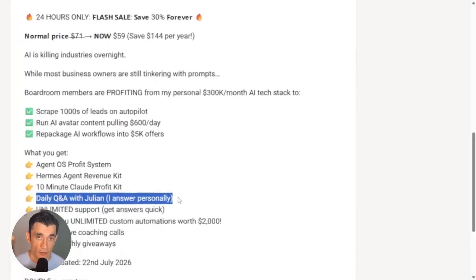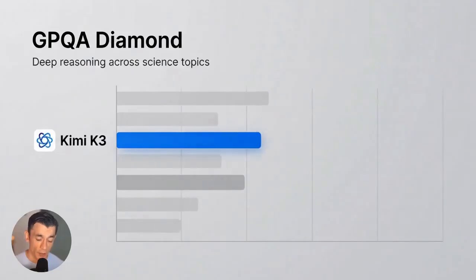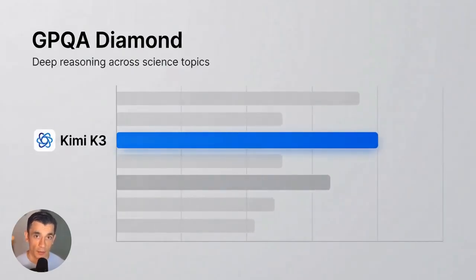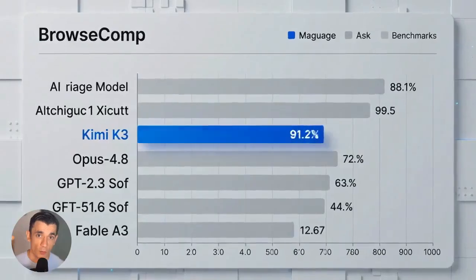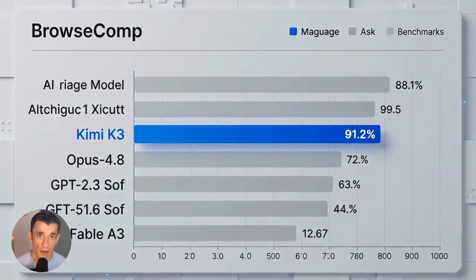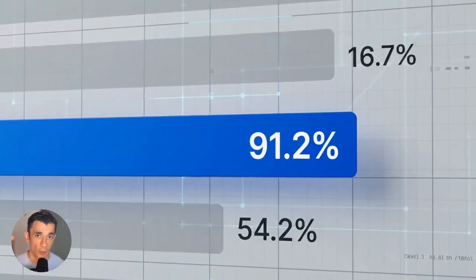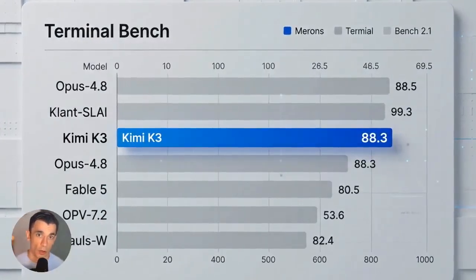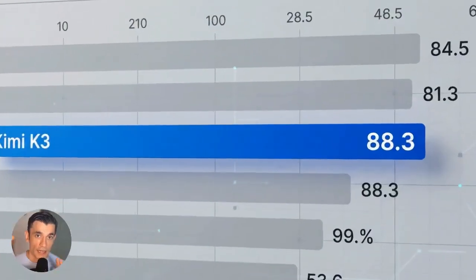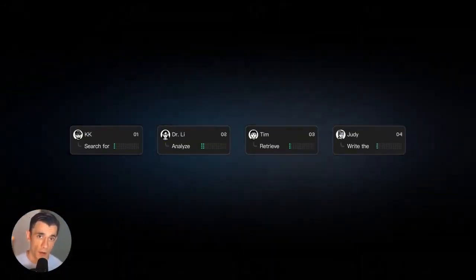Okay, back to Kimi K3. Let's talk about how it stacks up on a test called GPQA Diamond, which checks deep reasoning across science topics. Kimi K3 scored 93.5%. On BrowseComp, a test that checks how well an AI can search and browse the web to find real answers, it hit 91.2%. On Terminal Bench, which checks how well it handles real coding tasks, it scored 88.3. These are some of the strongest scores ever posted by a free, open model.